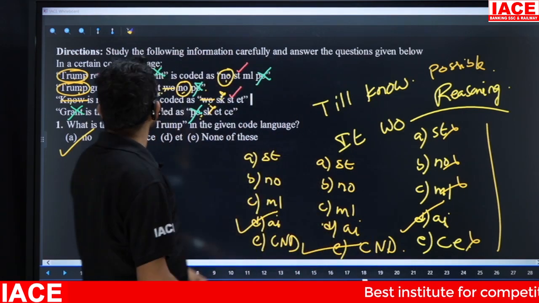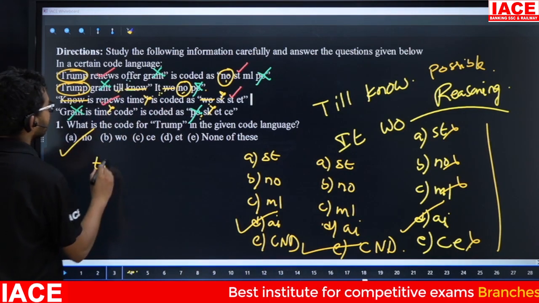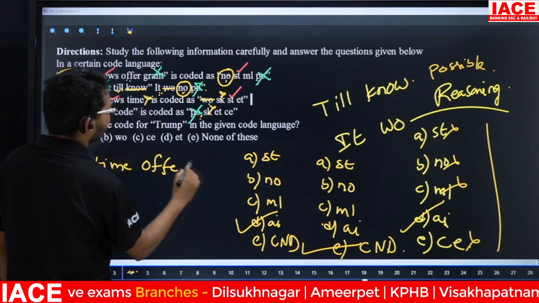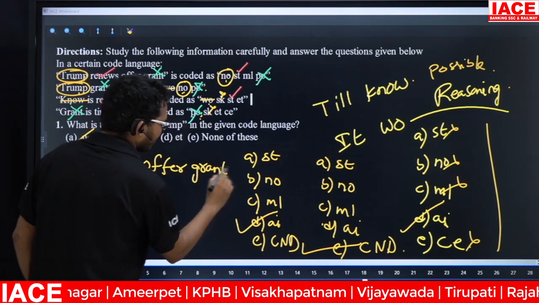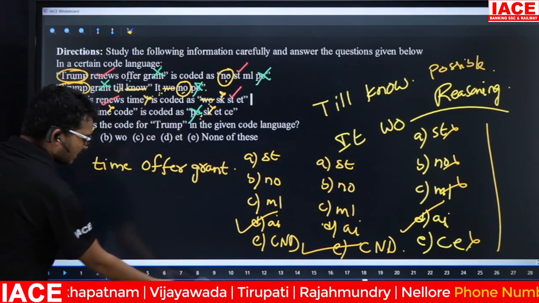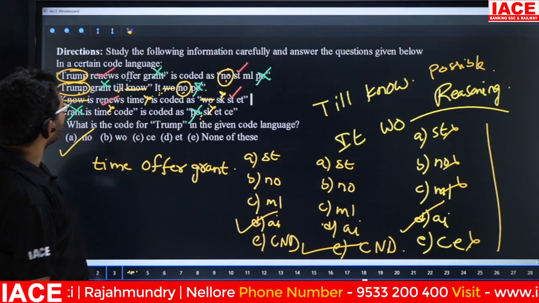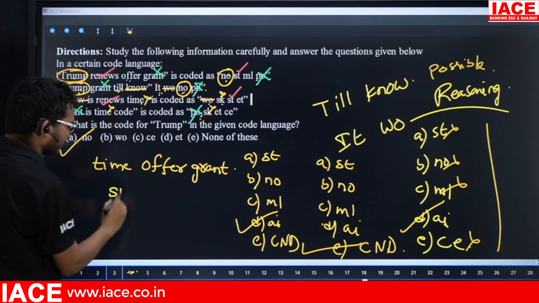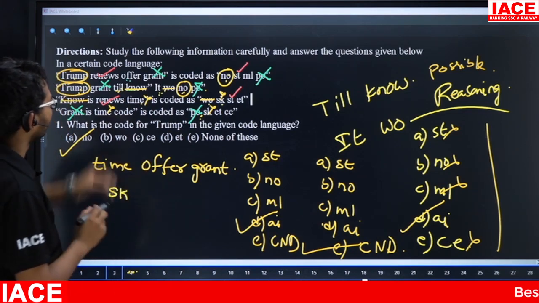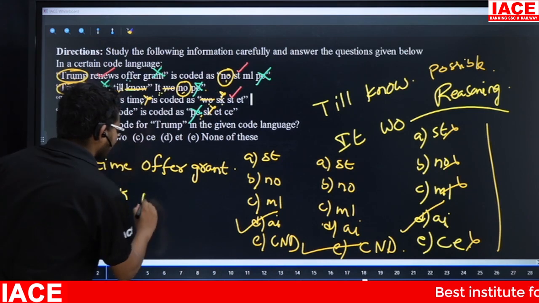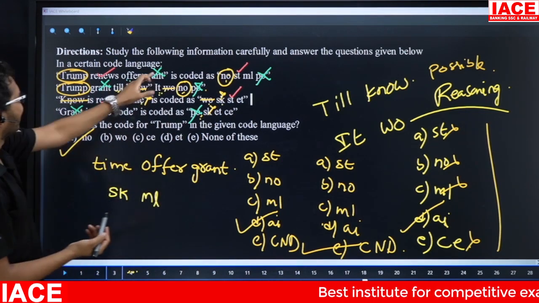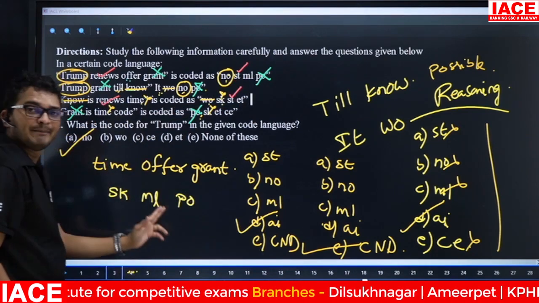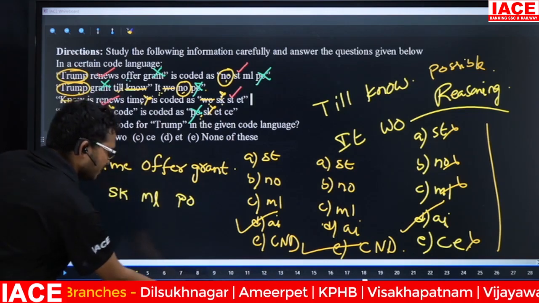Suppose they give a question like this, and again ask what is the code for time offer grant? Friends, the question is what is the code for time offer grant? Remaining, time, here into mark, here also like this, means the answer is SK. Next, offer. Friends, here the remaining information is offer. Remaining code is ML. Next, grant. That means first line, last line. Here PO. Yes. Answer is SK, ML, PO. But in some cases they give an option ML.